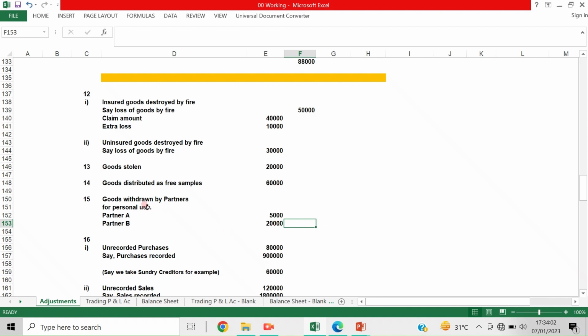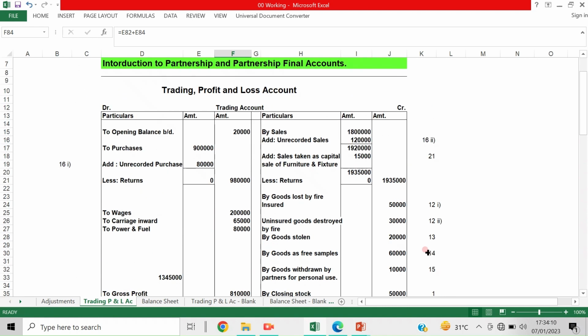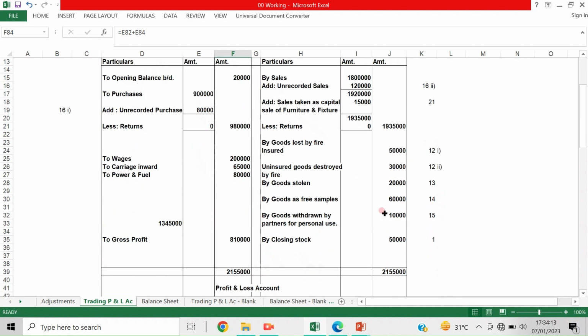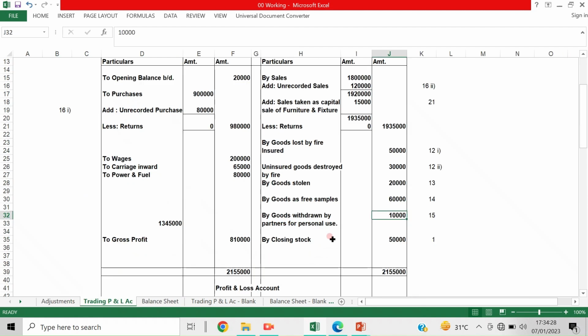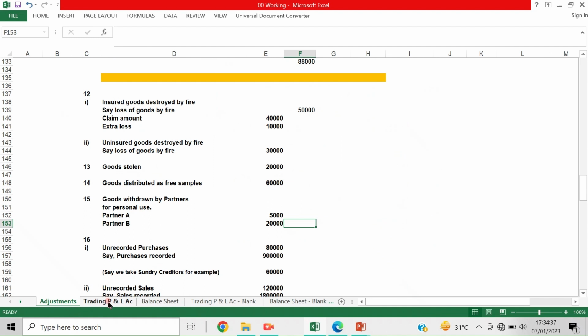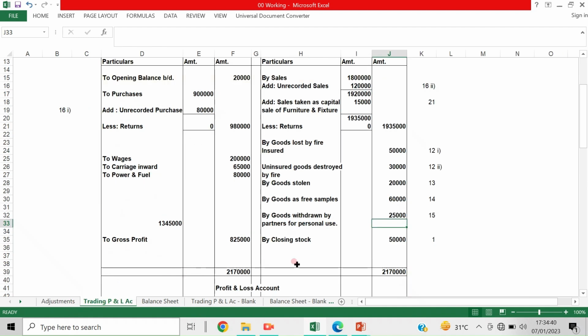So now let's see what that entry is and how the effect of the entry is given. Let us see the 15th point. It should be first credited to the trading account. Goods withdrawn by partners for personal use, 25,000. Partner A, partner B, and then the entire amount is written off.